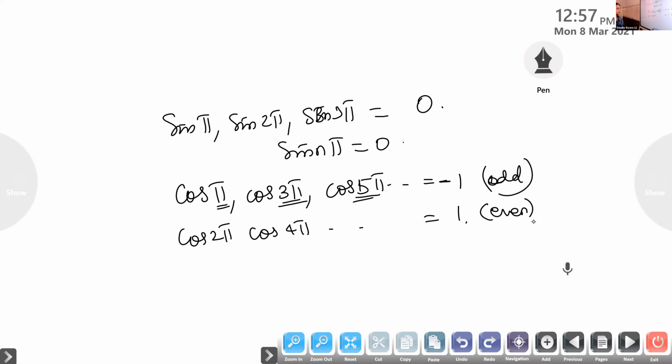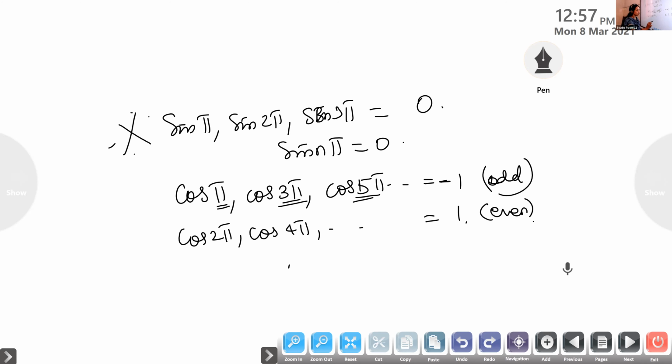Note down this, it is a very important one. Sine of all the multiples of pi will be 0. But for cos, odd multiples of pi will be -1 and even multiples of pi will be +1.